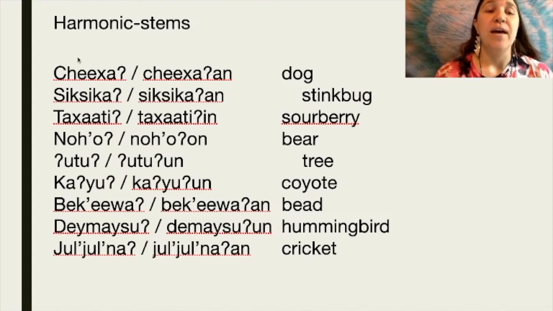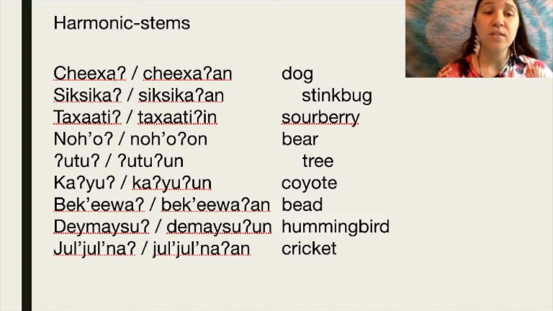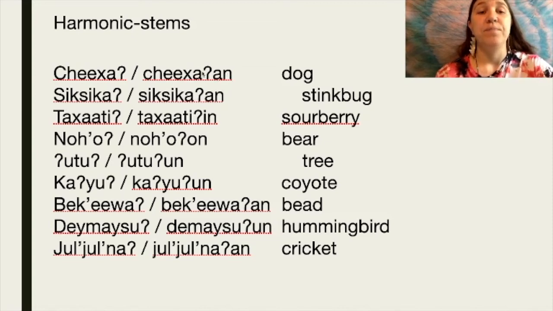So for H stems, you'll recognize that there's a pattern. So when we have this word, which is in its subject form, this is our word for dog, checha. You'll notice that the very last letter here is a vowel, and that's the vowel A. So whenever you have a word that ends in a vowel, in order to get the object form, you just tack on that same vowel followed by an N. So here we have checha, and to get its object form, we just add an A and an N. So checha, chechaan. That's for dog.